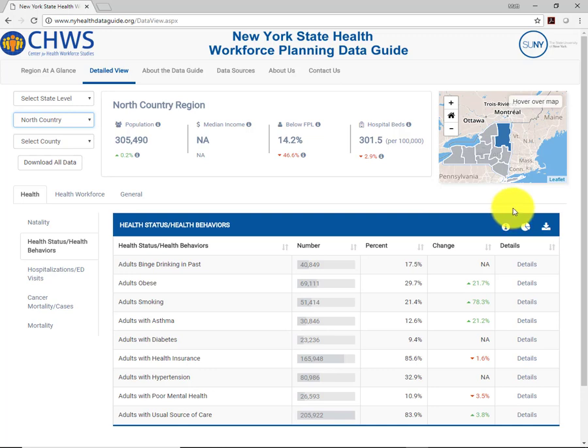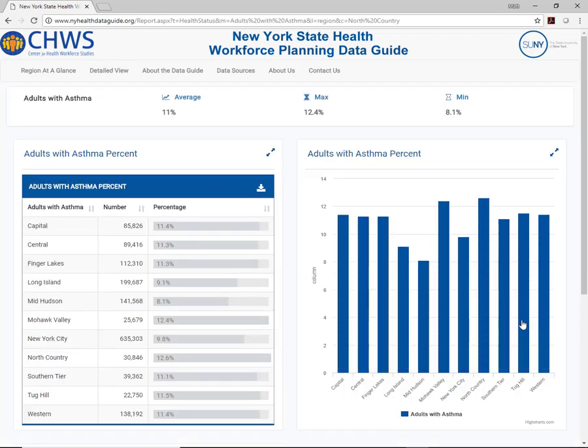Using the same screen, we can see the detailed view for all regions. Selecting details from the right-hand side of the page, we see that the North Country has the highest rate of asthma for adults, while New York City has one of the lowest rates. In comparison, approximately 13% of the North Country adult population has asthma, higher than New York City's percentage of